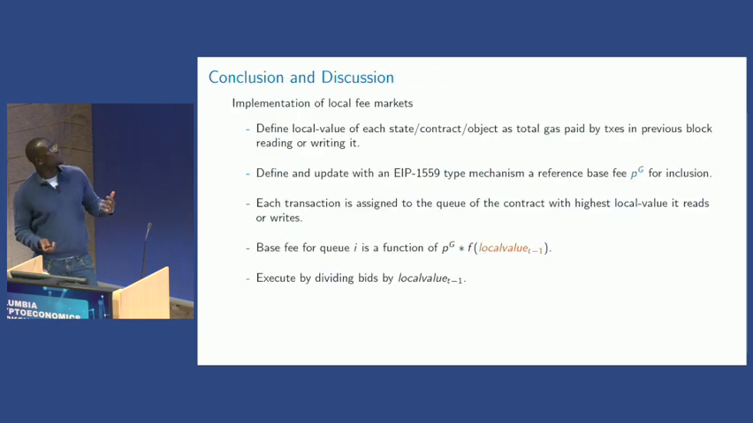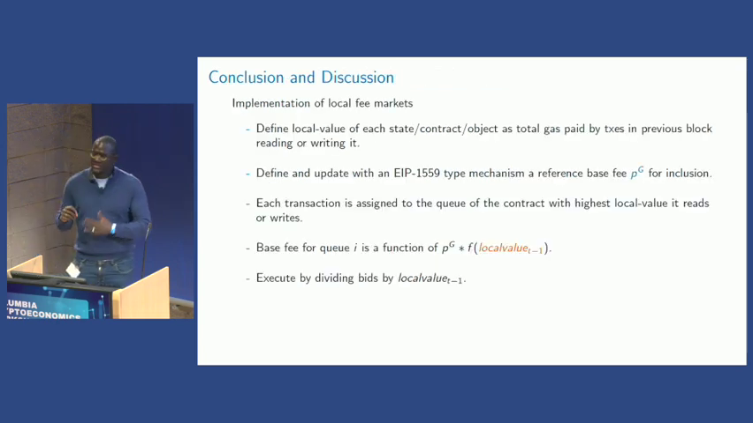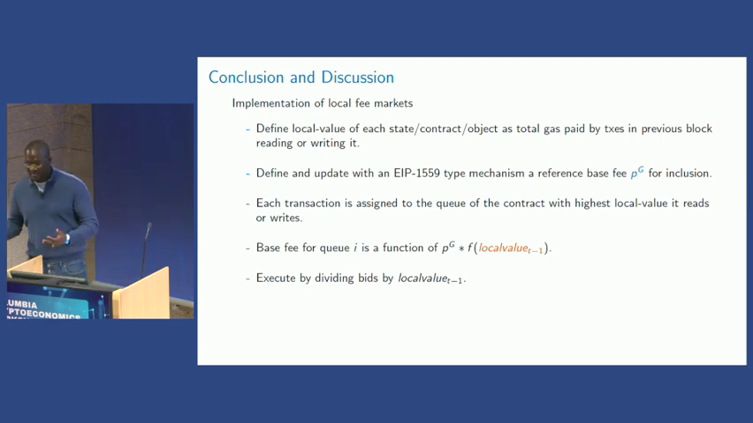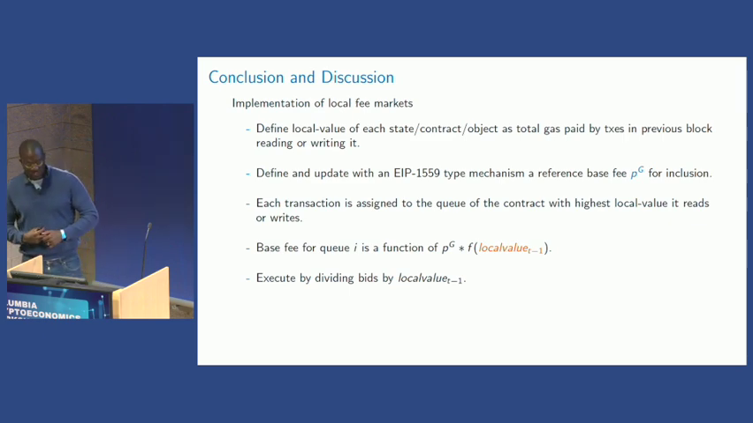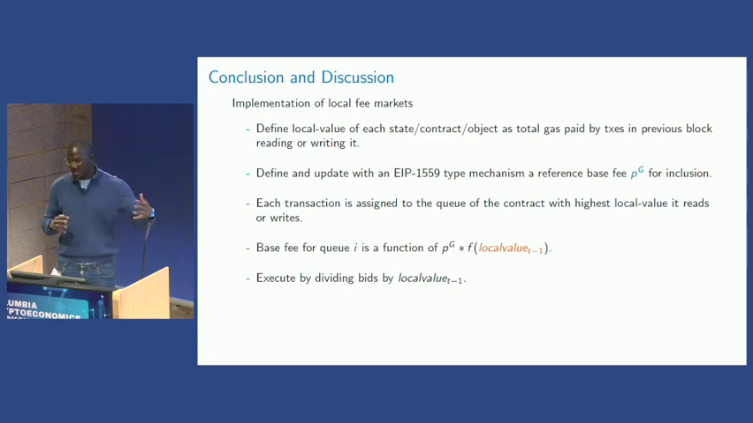So in summary, how could these ideas lead to maybe implementation of things such as local fee markets? One thing to do is we can define a notion of what a local value is. For that, I think these queues need to be defined. There are different architectures, so they depend on the application. They can be a state or a contract, or an object for object-centric ones. And this will be the best proxy for them. It will be the total gas paid in previous blocks reading or writing it.